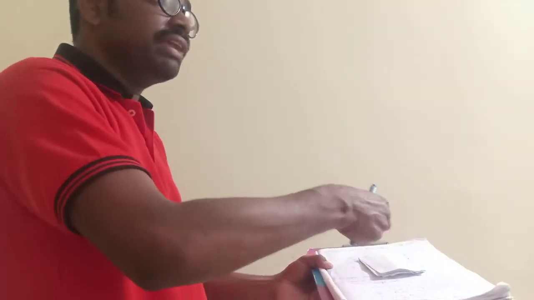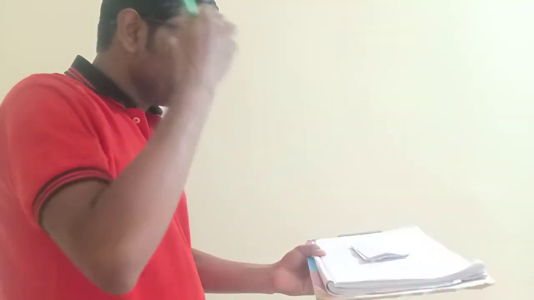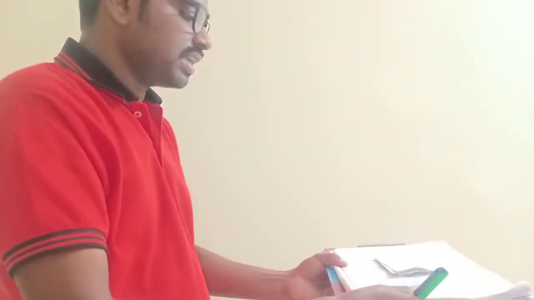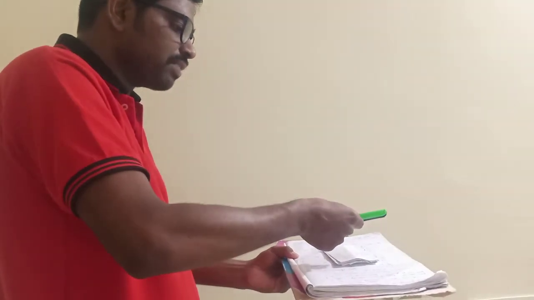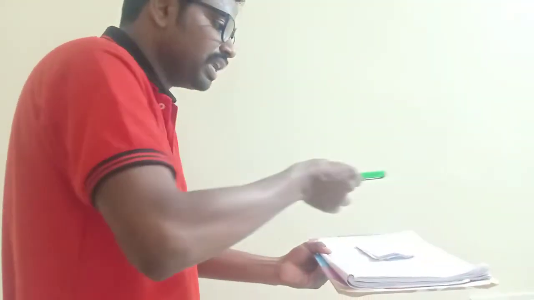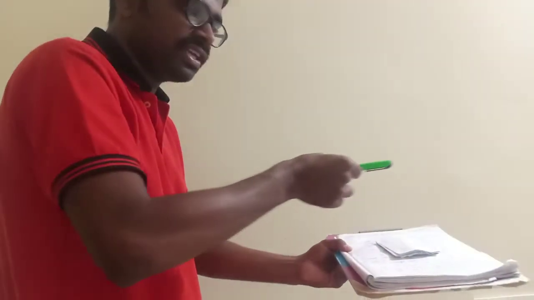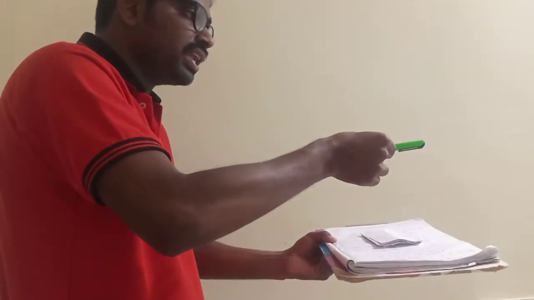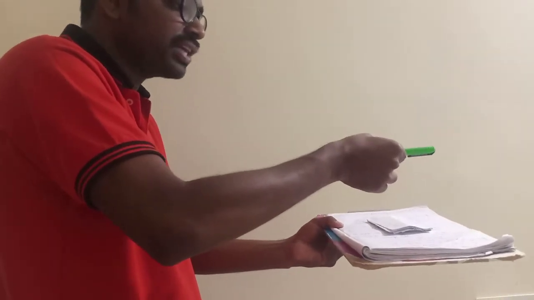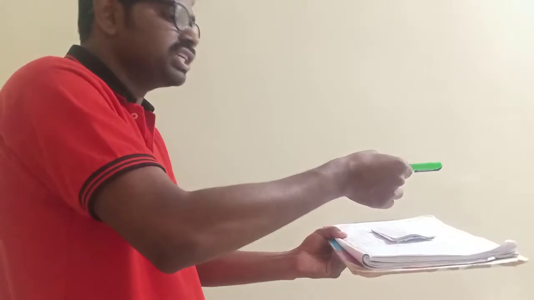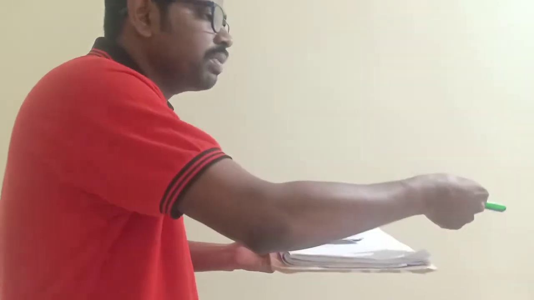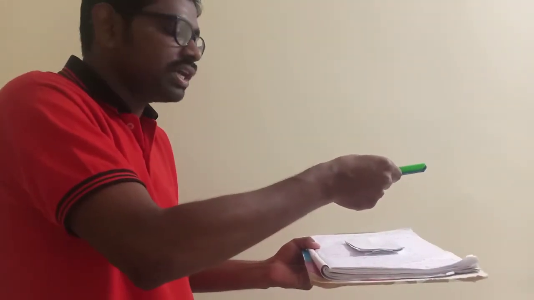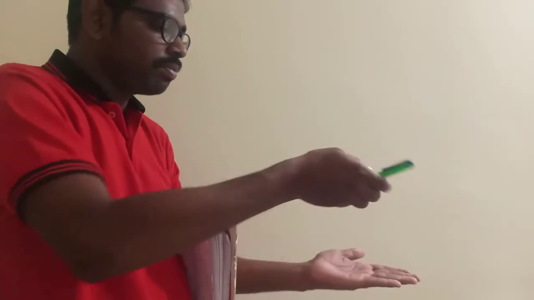there will always be a centrifugal force acting away from the center. For example, this is moving in this direction, so the center will be like this. Now from this point, the centrifugal force will act away from the center, like this. Whenever the centrifugal force is acting like this, automatically another force will act with the same magnitude and opposite in direction, separated by a distance h, that will form a couple. That couple we call the overturning couple.